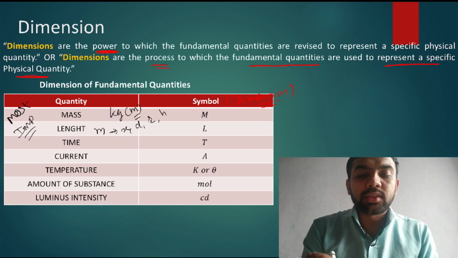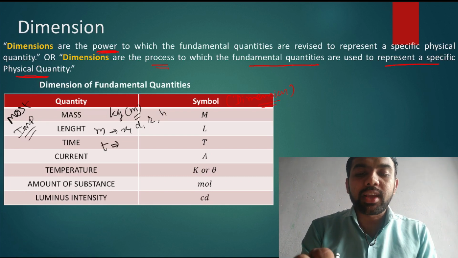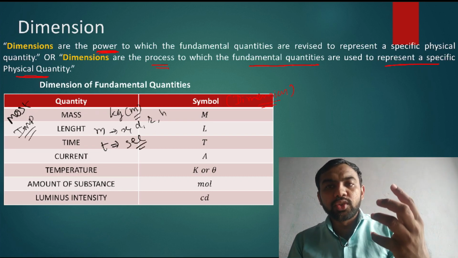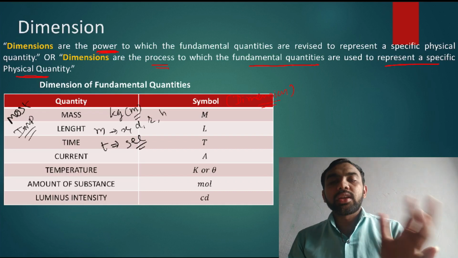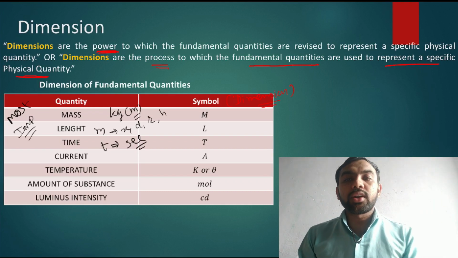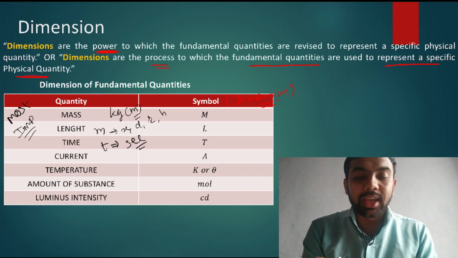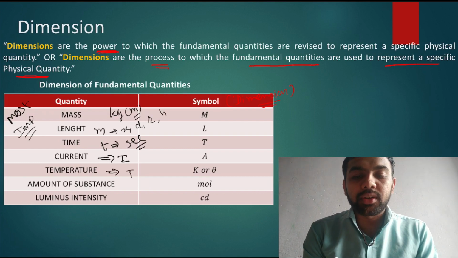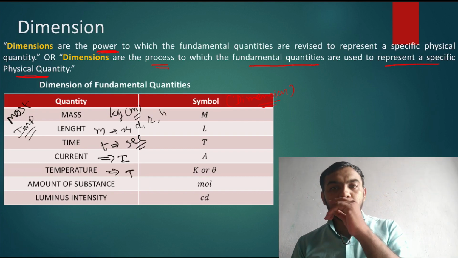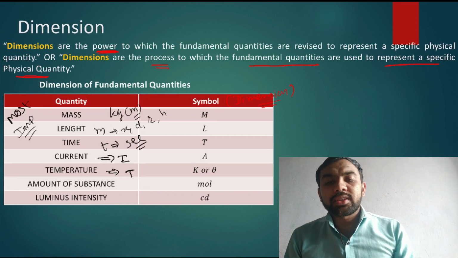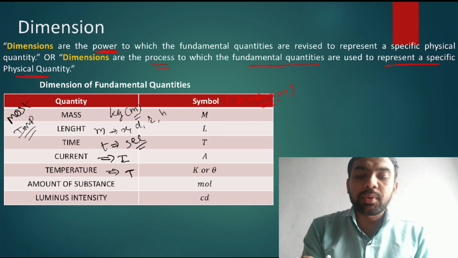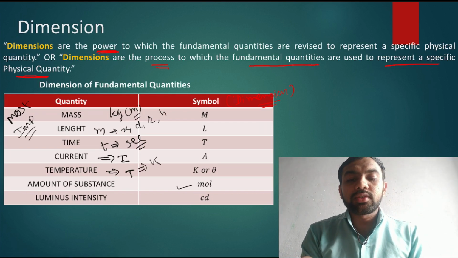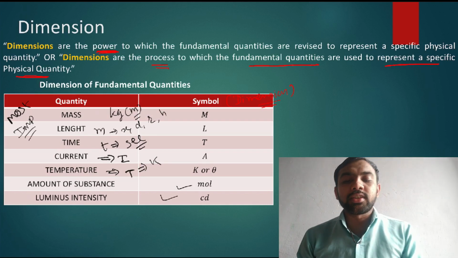Time is small t, and it is replaced by capital T. If you see the second anywhere in a unit, then second is replaced by capital T in dimension format. Similarly, current, unit ampere, symbol I. Temperature is capital T in dimension form, replaced by K or theta, and the unit of temperature is Kelvin. Amount of substance is given by mole, and luminous intensity is given by cd.